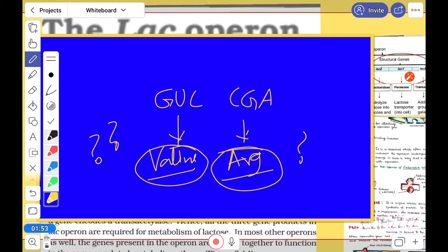Here it is made of several units that we will discuss now: the regulatory unit, structural unit, operator unit, promoter unit, and several genes and components like regulator, repressor, inducer, and co-repressor.